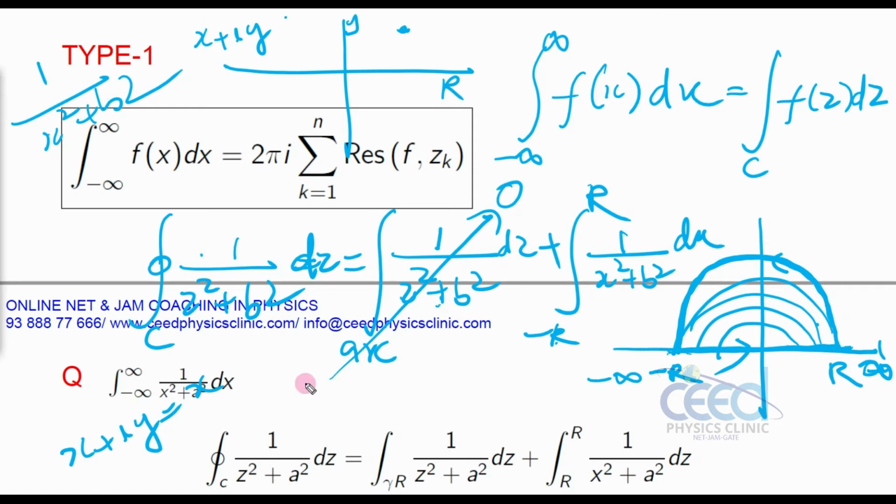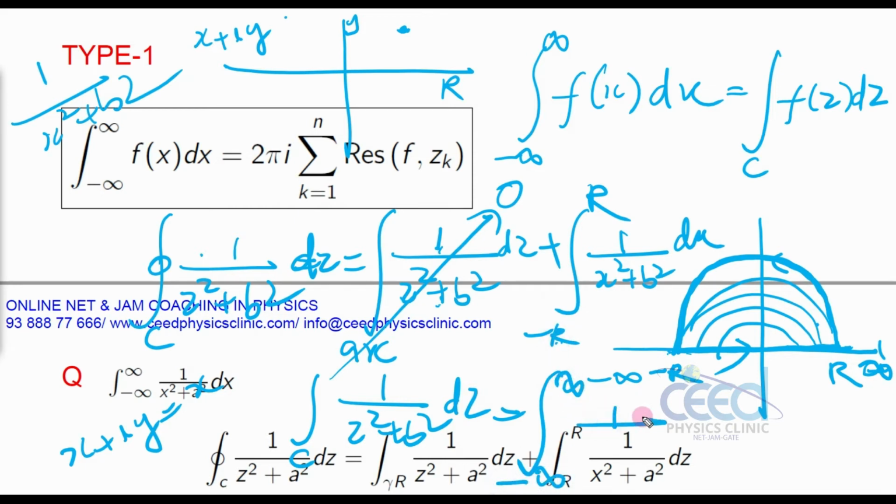So along this path, the contour integral of 1 by z square plus b square dz, this arc part will be 0 if I replace r with infinity. So the remaining part is the integral from minus infinity to infinity of 1 by x square plus b square dx.